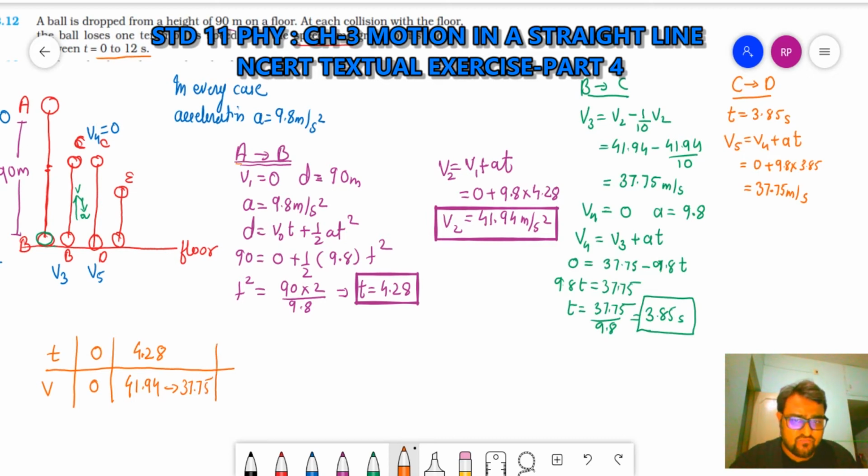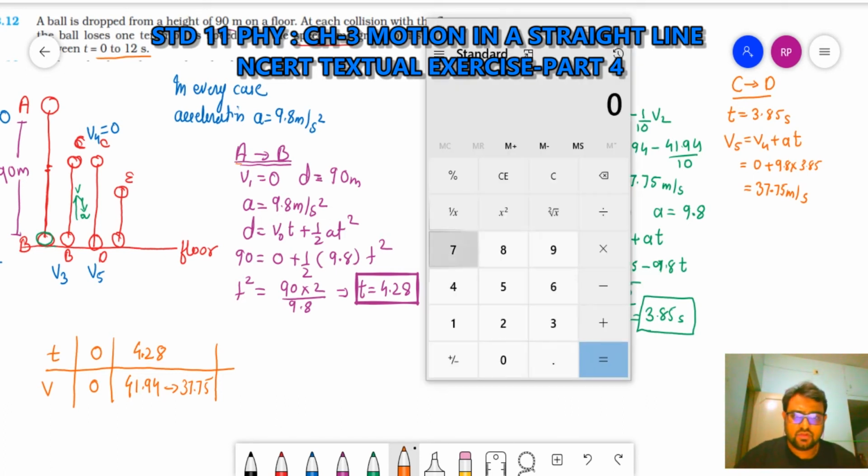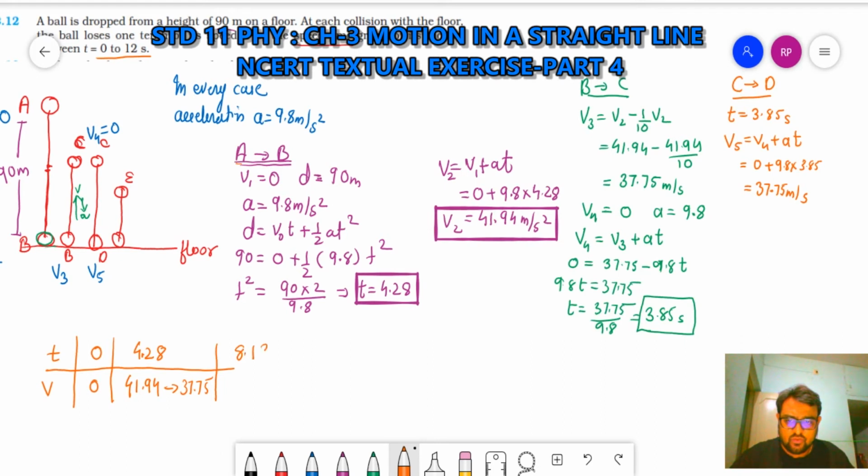Clear? Now from B to C, it takes time 3.85. So I will calculate 4.28 plus 3.85. This is equal to 8.13. At 8.13, what is its speed at position C? At C, v equal to 0, and from here it falls back.